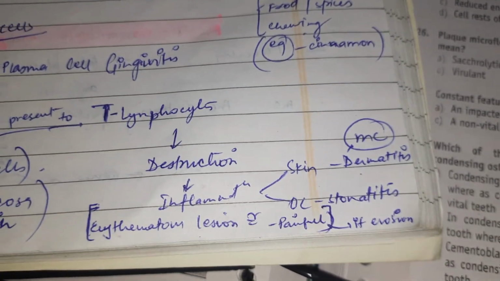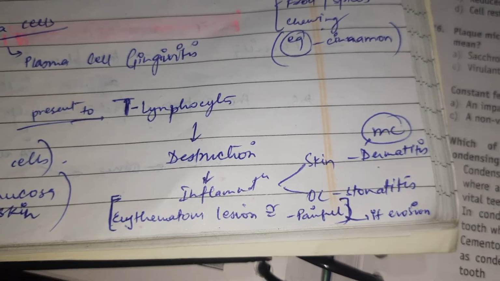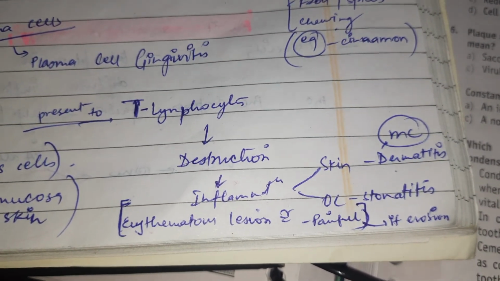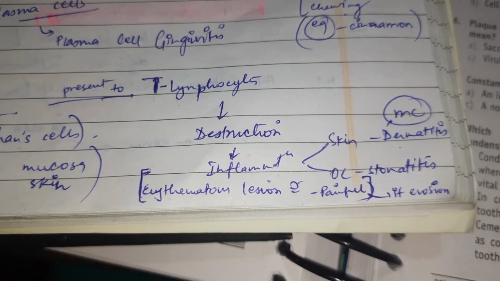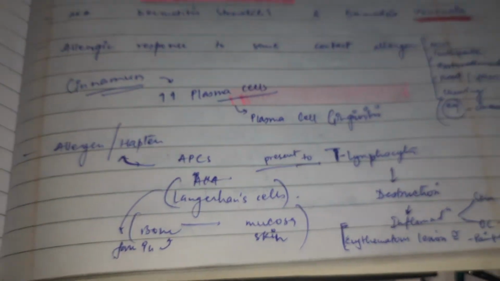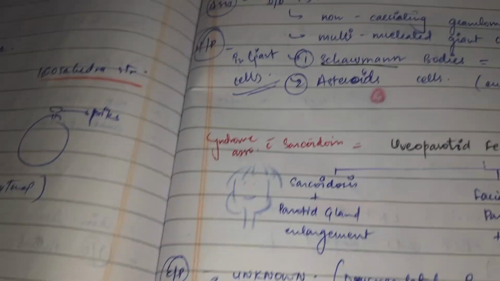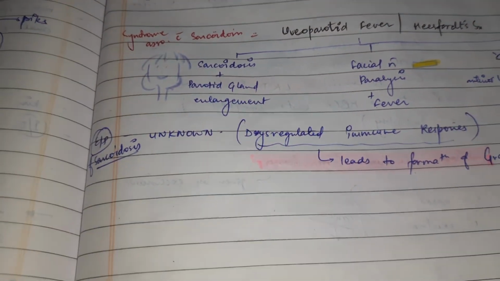In skin, it is called dermatitis. In oral cavity, it is called stomatitis. Skin is the most common site, and it is an erythematous lesion. It is painful if eroded. Okay, thank you. This is how allergy and immunological disorders of oral cavity are completed. Thank you.